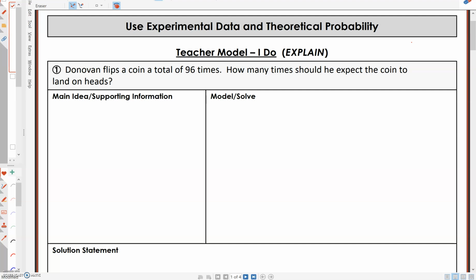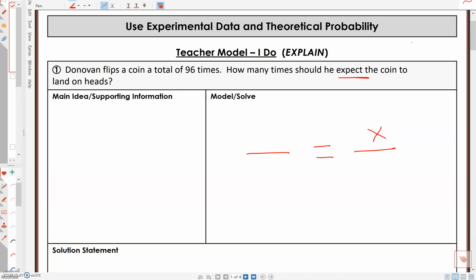So on this one, it says Donovan flips a coin a total of 96 times. How many times should he expect the coin to land on heads? So there's the keyword right here, expect. Whenever you see the word expect or predict, that means you're going to be doing a proportion. So you've done proportions before. Usually it is a number over a number equals x over another number, and then you will cross multiply and divide. I know you've seen this before with Mr. Miller. Now let's go ahead and see how we put this together.